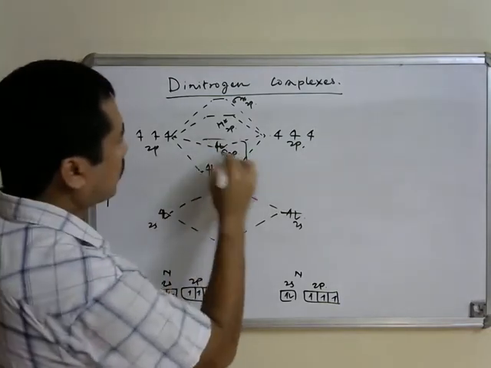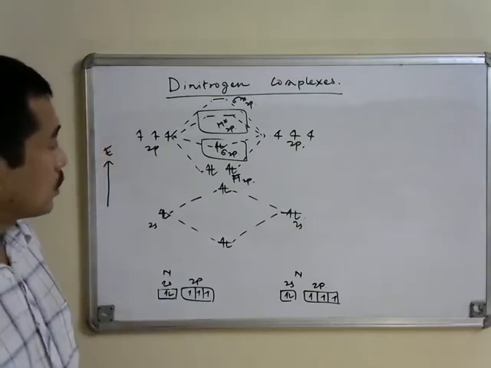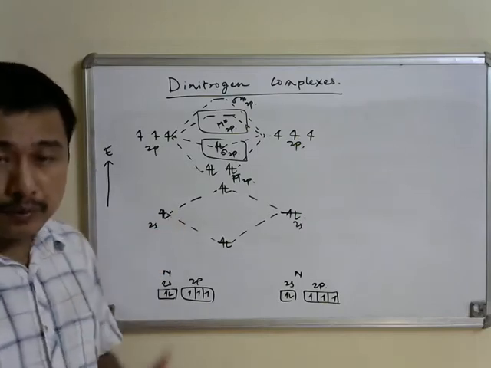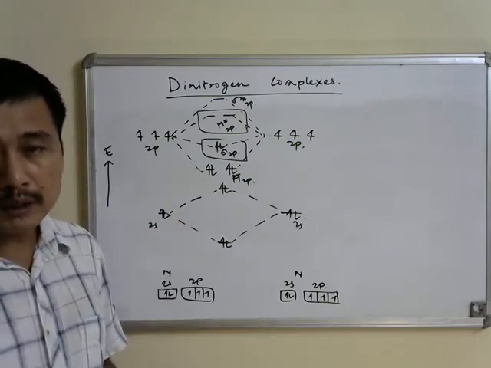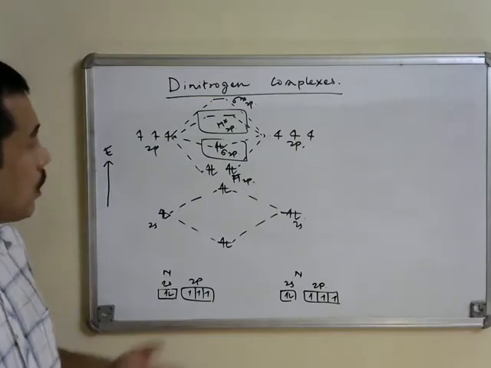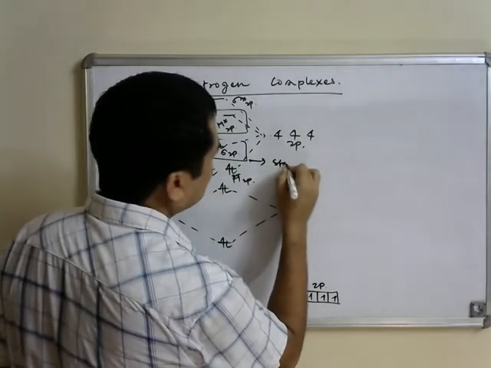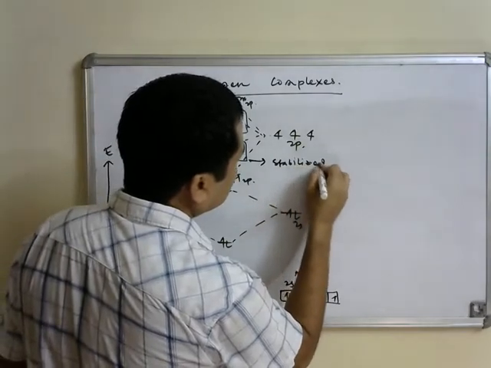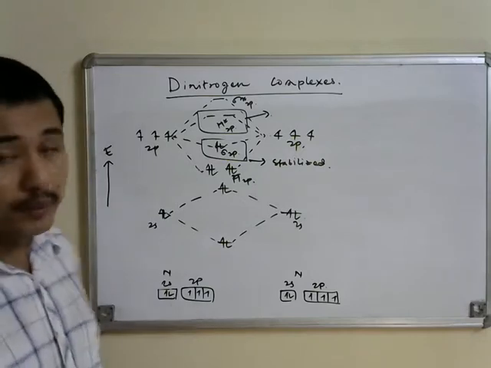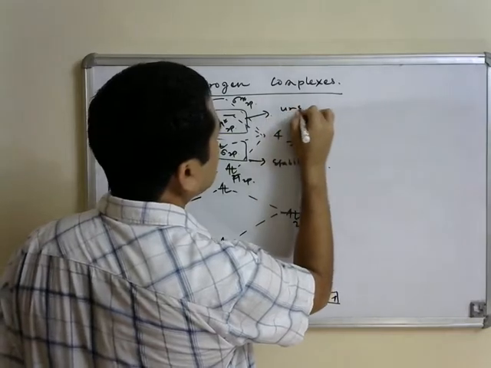This is the HOMO, and this is the LUMO of the dinitrogen ligand. The reason why there are few metal dinitrogen complexes, or why dinitrogen is highly unreactive, is because the HOMO is highly stabilized and the LUMO is highly destabilized. The difference in energy between the HOMO and the LUMO is very high.